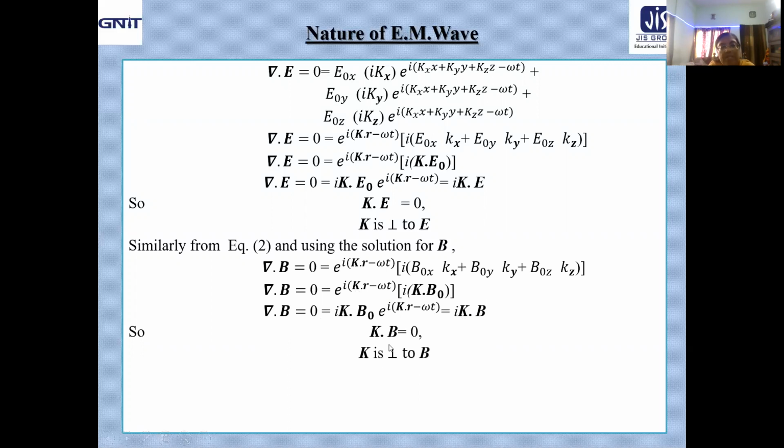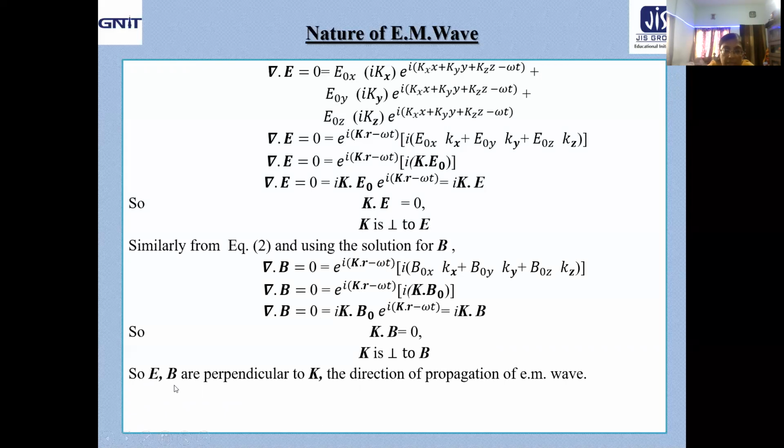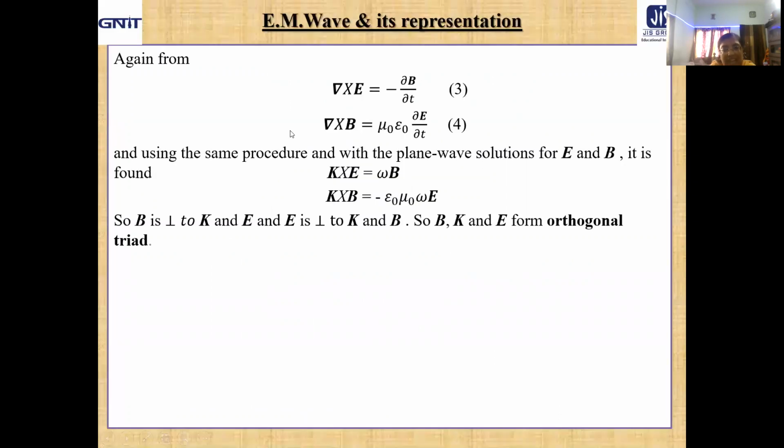So k is perpendicular to B. That means the propagation vector is perpendicular to the magnetic field. So the electric field and magnetic field are perpendicular to k, the direction of propagation of the electromagnetic wave. That means the electromagnetic wave is transverse in character. So what about the nature? It is transverse in character.